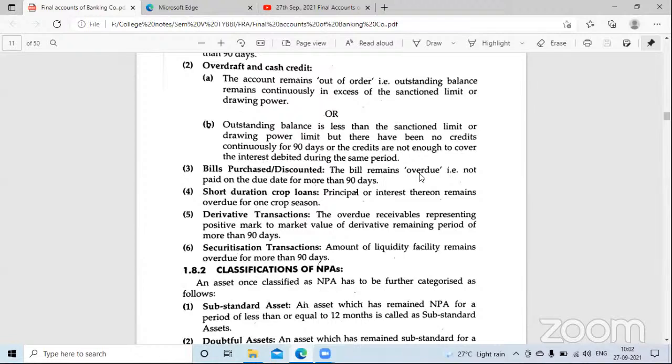Short-term duration crop loans. Now what happens here? Principal or interest thereon remains overdue for one crop season. What is one crop season? Those crops which come only once in a year, in their particular season. Now suppose the winter season. So only those crops will come which grow in the winter season.